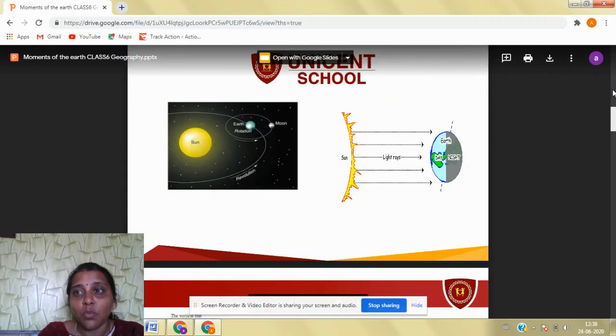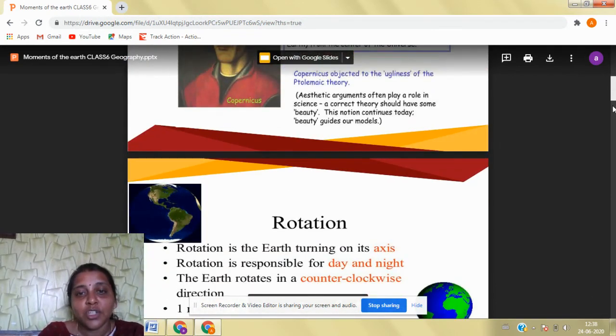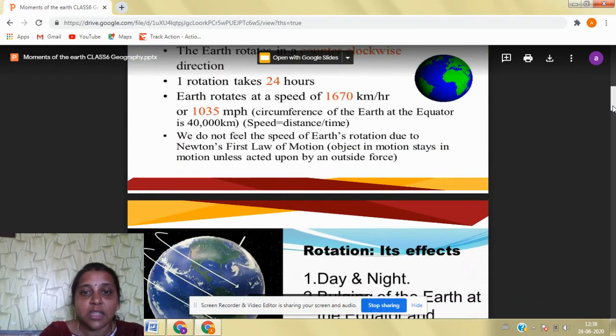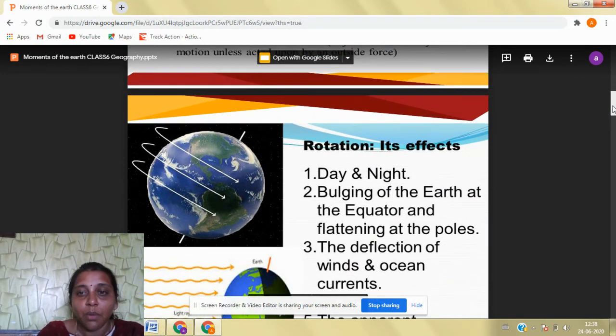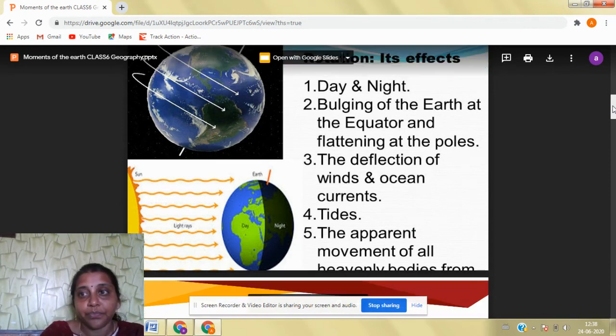Now let us learn what the effects of rotation are. With the rotation of the Earth, we can see day and night, bulging of the Earth at the equator and flattening at the poles, the deflection of winds and ocean currents, and tides which occur two times a day.